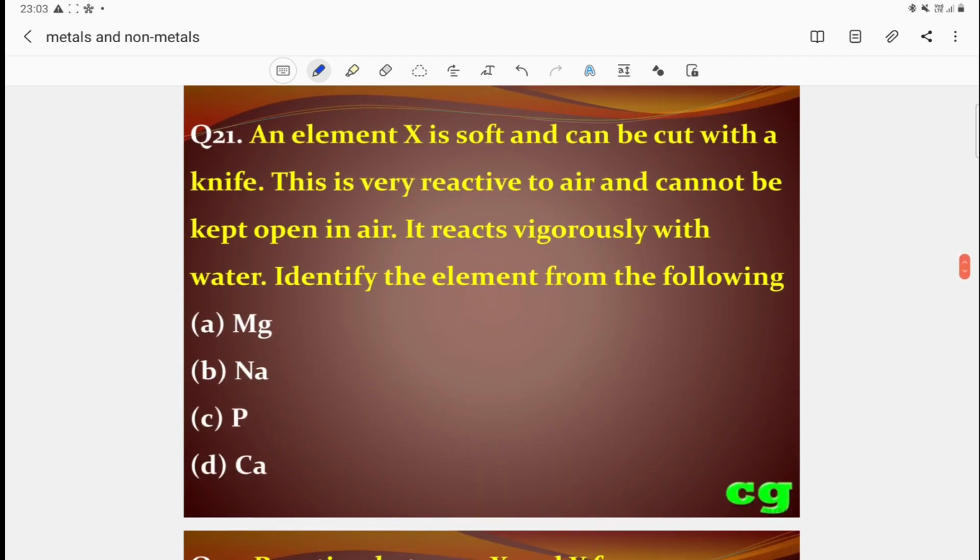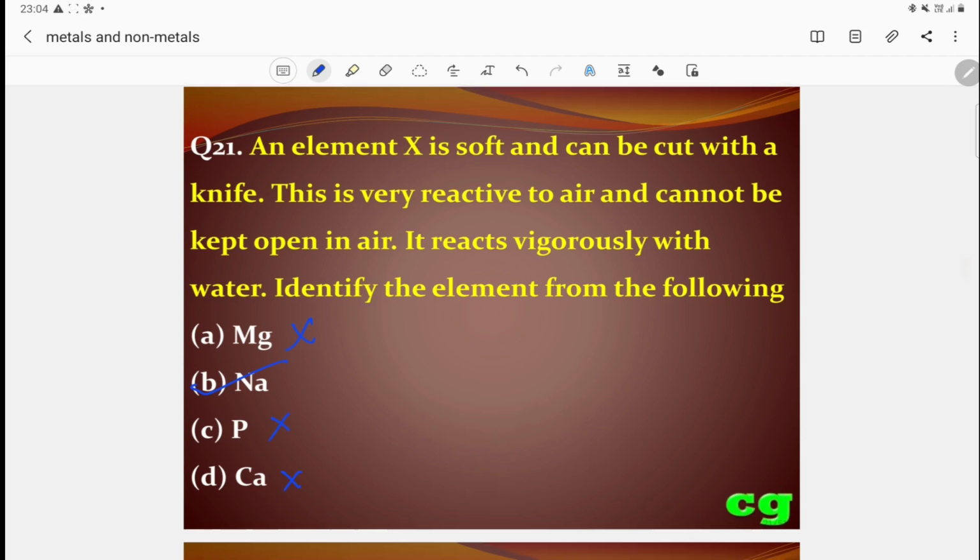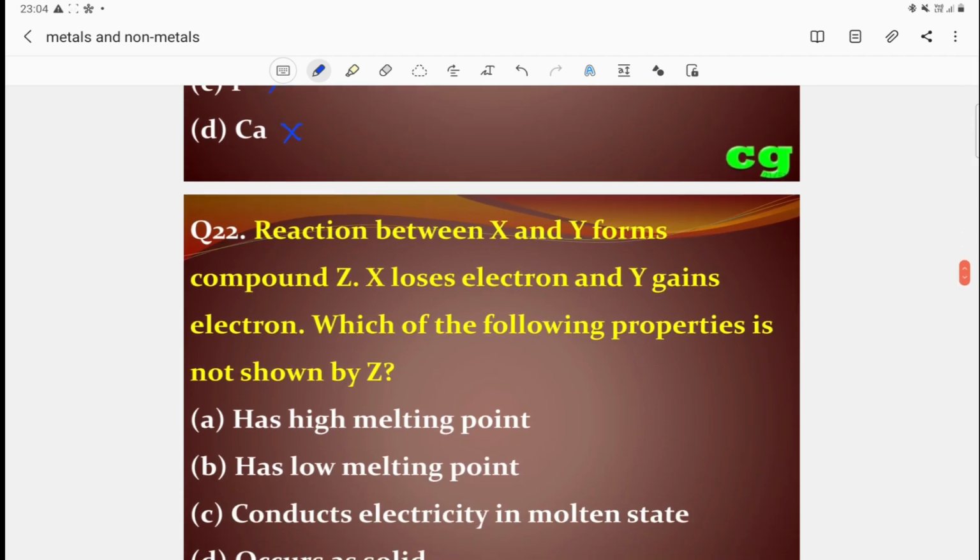Then question number 21. An element X is soft and can be cut with a knife. It is very reactive to air and cannot be kept open in air. It reacts vigorously with water. Identify the element. Magnesium does not react vigorously with water. Sodium is highly reactive towards water, and it is a soft metal that can be cut with a knife. That's why the answer is sodium. Magnesium is not the answer. Phosphorus is a non-metal. Calcium is not highly reactive towards water. So the answer is sodium.